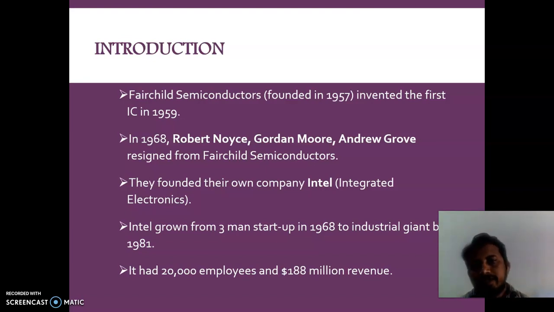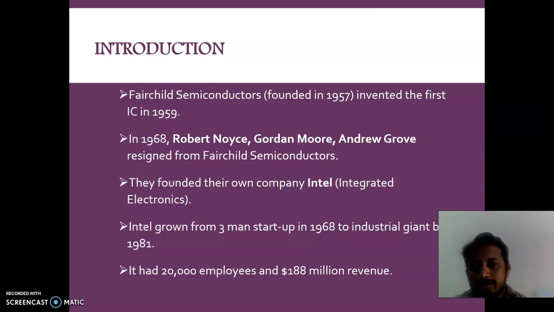So before we start with the microprocessor, just look at the slide on how a microprocessor has been developed. Fairchild Semiconductor was founded in 1957, and they invented the first IC in 1959.